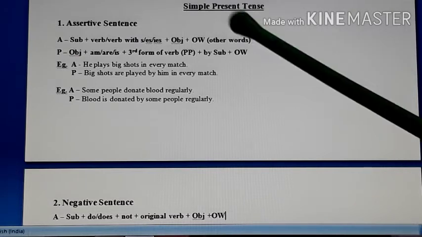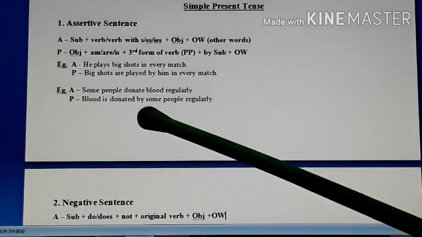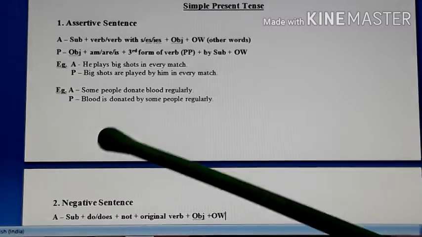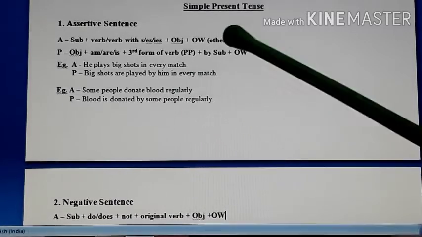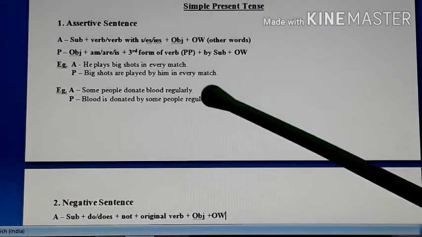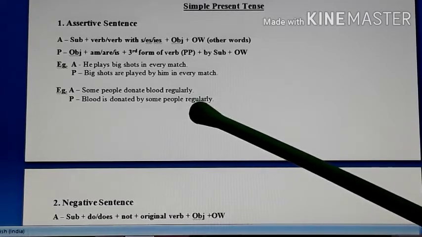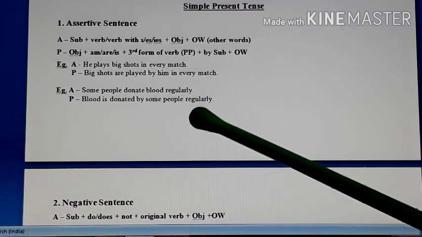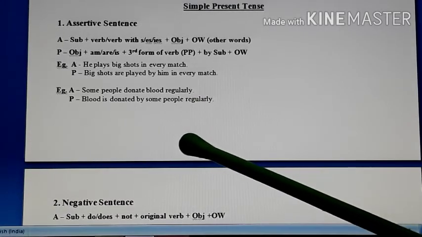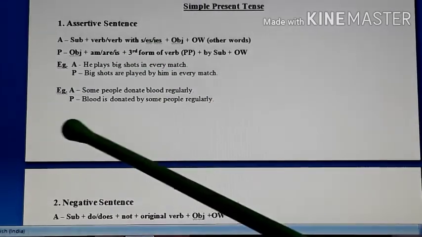Understood? So according to the structure only, students, we have arranged the words. So either you remember the structure or you remember just one example. Based on that, you can change all the remaining sentences quite nicely. Okay. Now look at the second example.